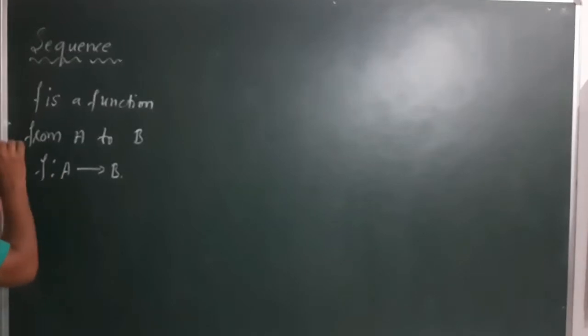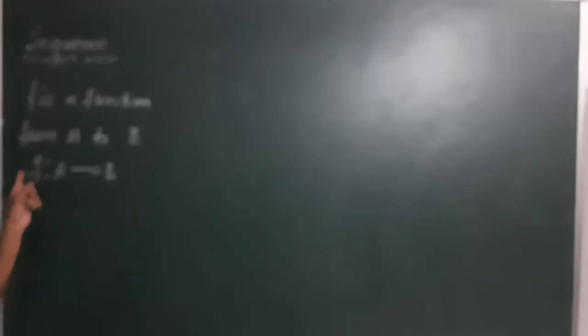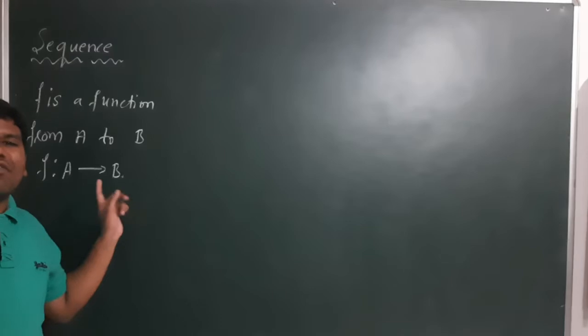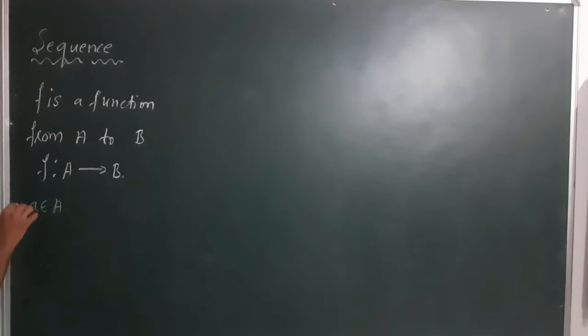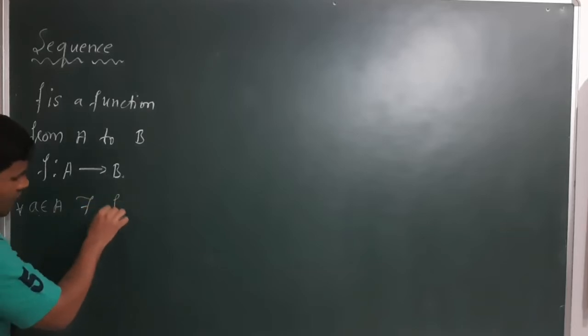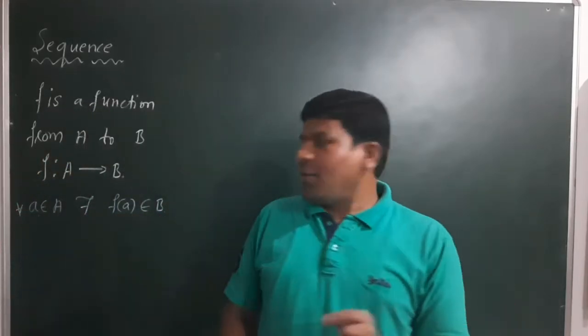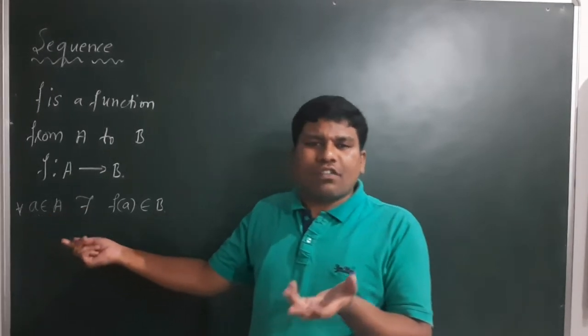Here A is a non-empty set, and it is the domain of the function f. And B is also a non-empty set. It is called the codomain of the function. If there is an element a belonging to A, that means for every a belonging to A, there exists f of a belonging to B. This f of a is called the image of the element a belonging to A. It is nothing but the definition of a function.